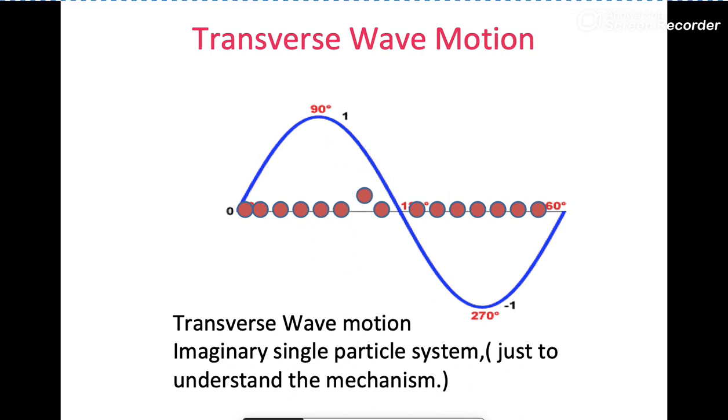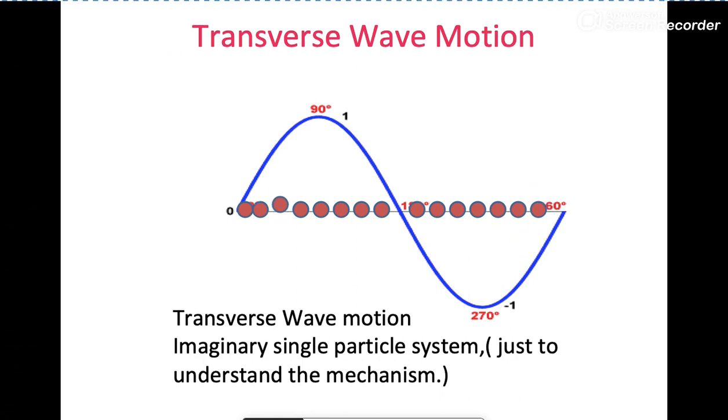Transverse wave motion is defined as a wave motion in which the particles of the medium vibrate about their mean position at right angle to the direction of propagation. For example, electromagnetic waves and waves on a string. Transverse waves commonly occur in elastic solids. The oscillations in this case are the displacement of solid particles away from their relaxed position in directions perpendicular to the propagation of the wave.